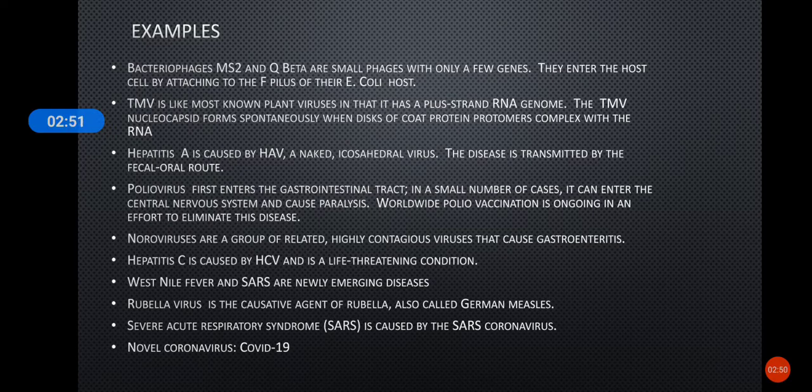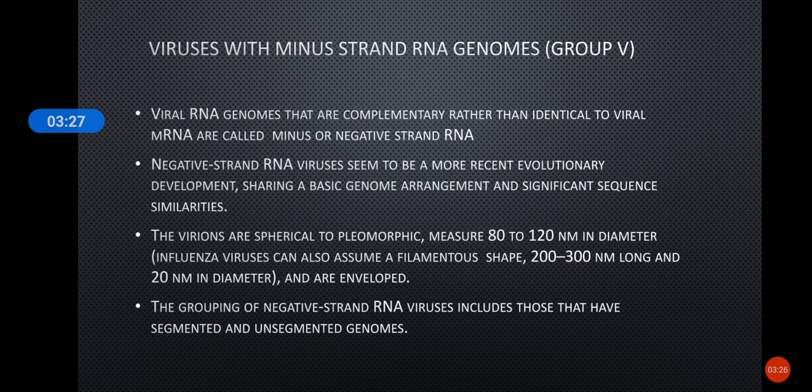Now the examples are bacteriophages MS2 and Q beta. They are very small phages. They have only 4,000 or so nucleotides, so they come under this group. Then the tobacco mosaic virus, a plant virus, also has a plus strand RNA genome, and several other viruses that cause diseases like hepatitis A virus, polio virus, norovirus, hepatitis C virus, West Nile fever virus, and even the novel coronavirus, COVID-19, all come under this group. The next is group 5, viruses with minus strand RNA genomes.